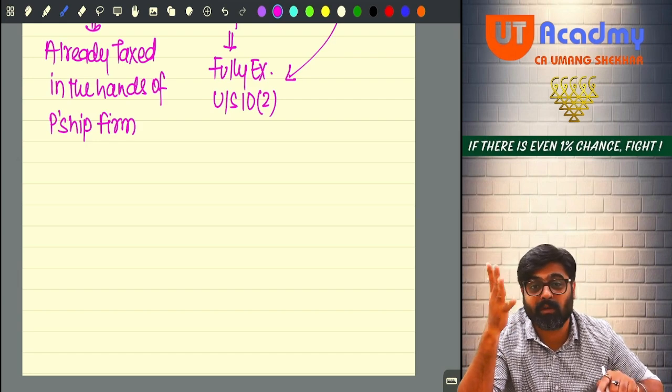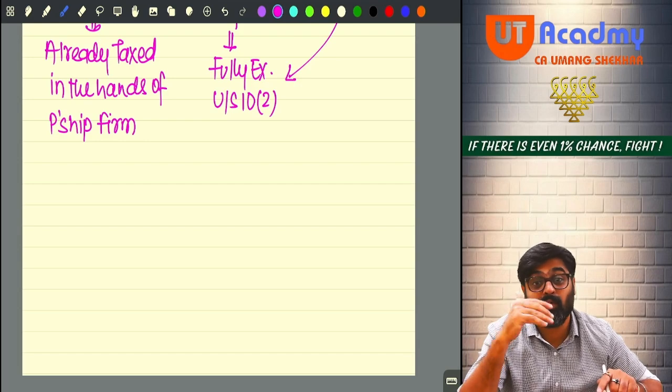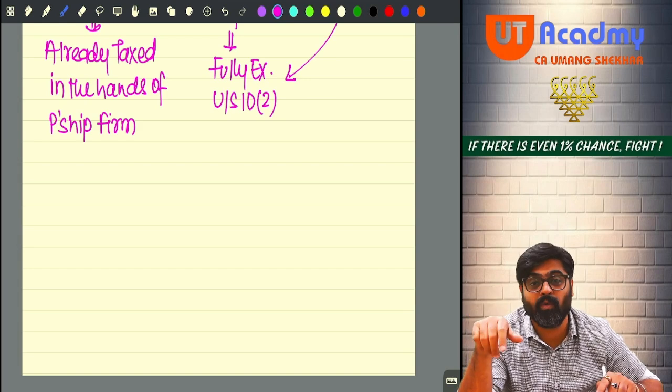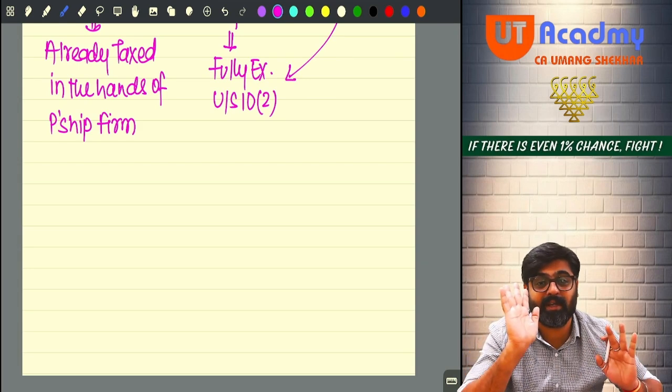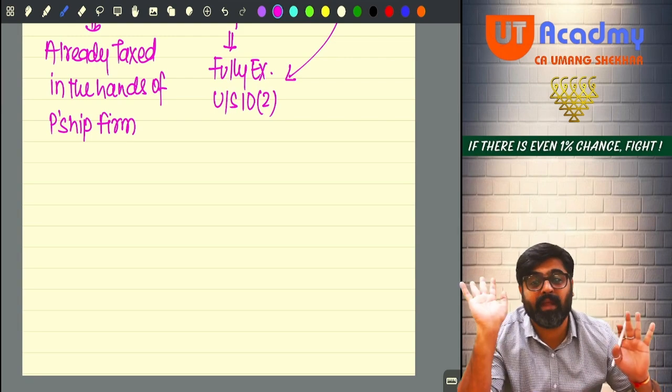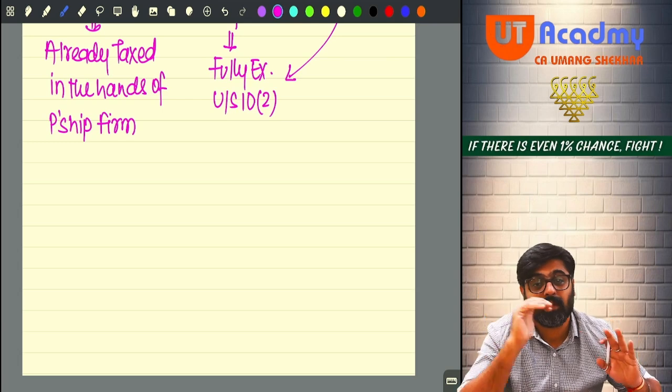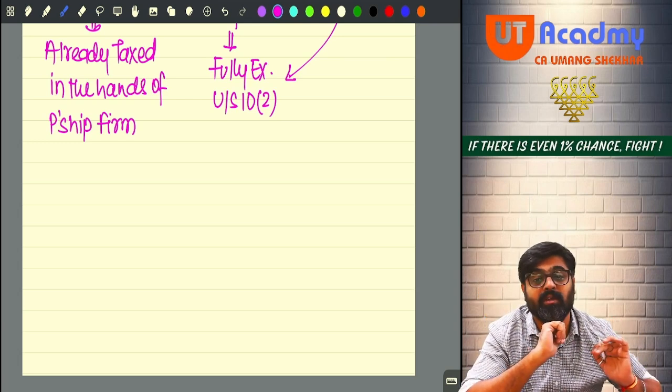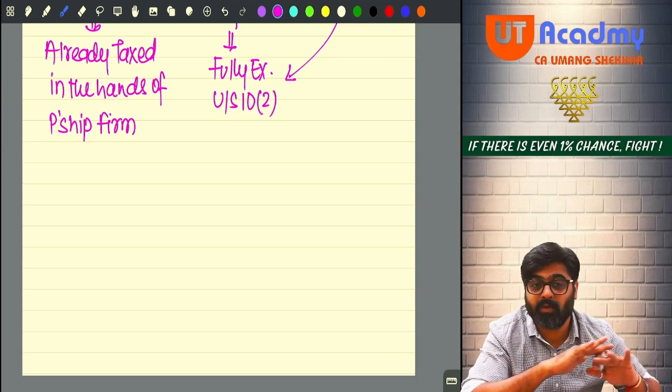Earlier it was not taxable for the shareholder, fully exempt under 10(34A), because the company used to pay 115QA tax on that. Now with effect from 1st October 2024, the company is no more paying any tax under 115QA. Now the dividend will be taxable in the hands of the shareholder, meaning 10(34A) is abolished, no exemption.